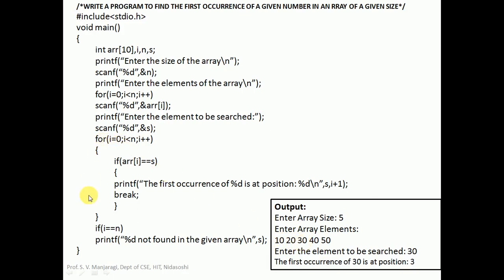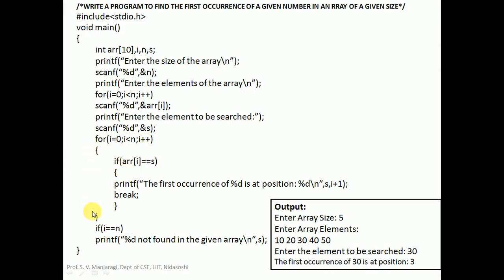The logic is very simple. Again, we have to scan through all the elements of the array. So as usual, we will take a for loop as we did in the earlier program. We start with i is equal to 0, condition is i less than n, i plus plus. So this loop is going to be repeated for all the elements of the array.